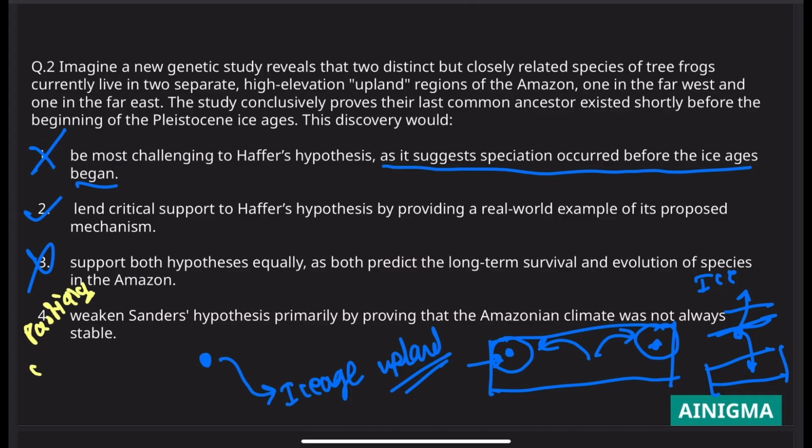This is not wrong. Because if there is an observation that one frog became two frogs after the ice age, as the question has said, it would actually weaken Sanders hypothesis, because Sanders said the climate was stable. It is actually weakening what Sanders hypothesis said, as the climate is actually not stable. This is specifically true. But more than that, it is lending support to Haffer's hypothesis. So that's why second is a better option than fourth. I'm not saying fourth is wrong. Fourth is actually correct. But second is a better option than fourth. So that's why second is the option here.